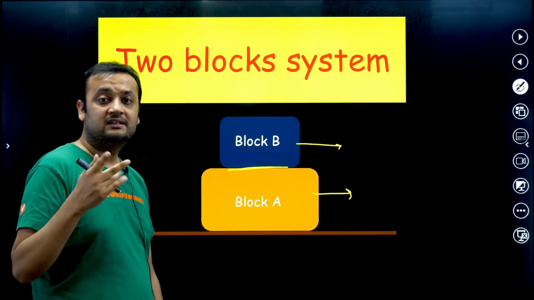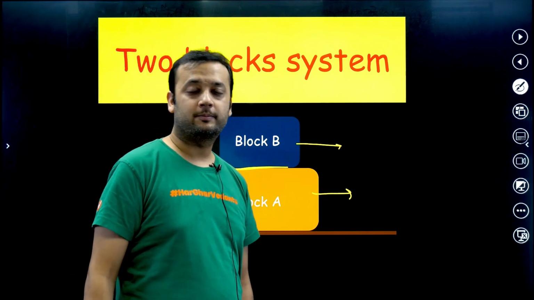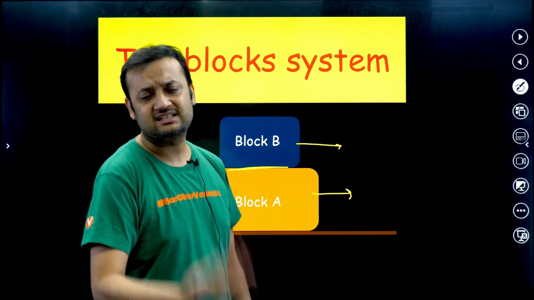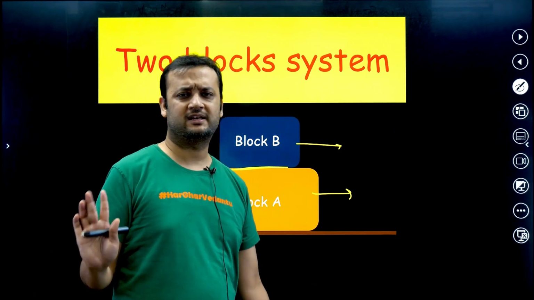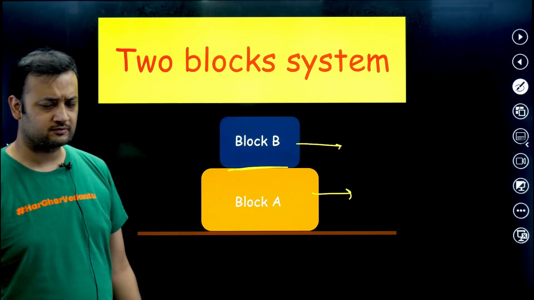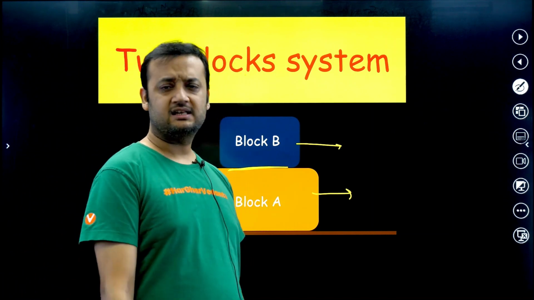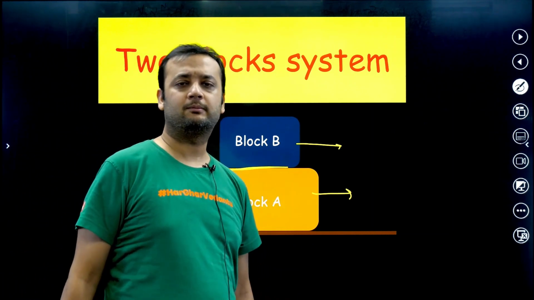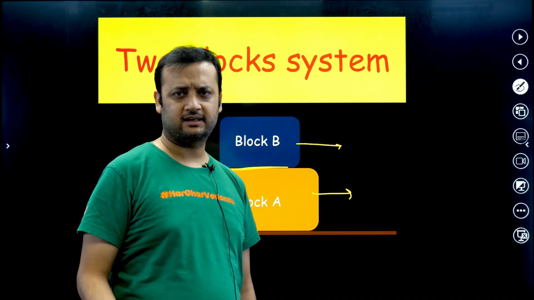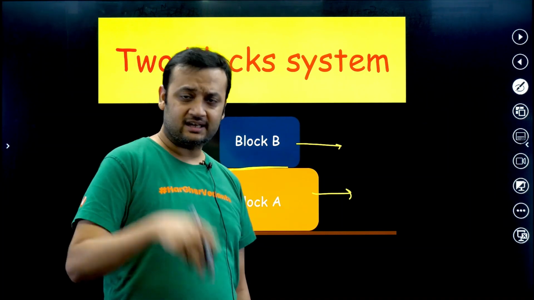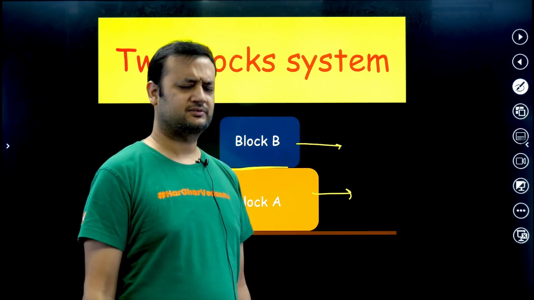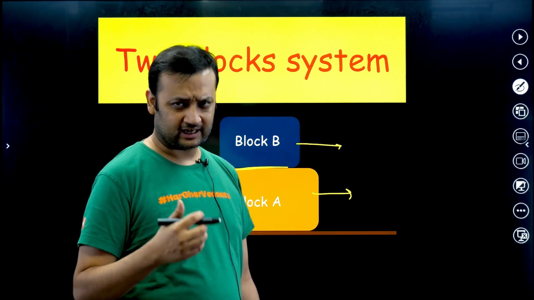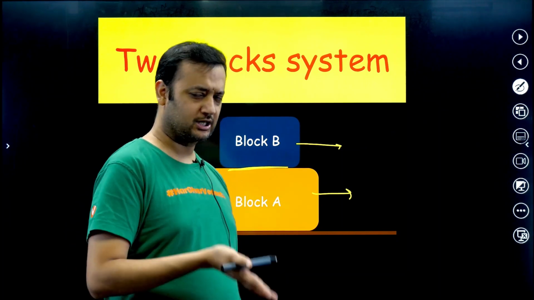That means there is no relative slipping between block B and block A. Third case, there is relative slipping between block B and block A. So this is the case. Very simple. First case, there is no motion whatsoever. Second case, there is no relative slipping between block B and block A. Third case, there is relative slipping between block B and block A. Very, very simple.